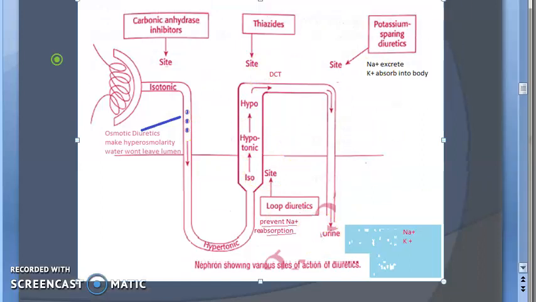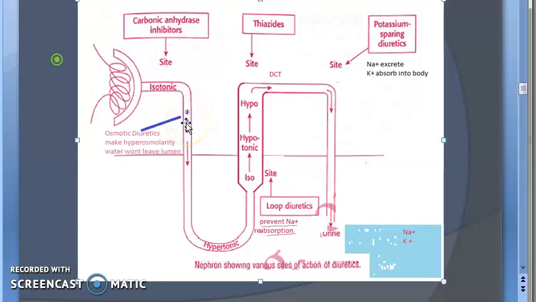Okay, now let's move on to the next. After loop diuretics, we want to focus on thiazides. Thiazides work on the early distal convoluted tubule. They also do something similar. We'll come to that, but just look at the location of action. Thiazides are here. Then after thiazides, what will come? Weak diuretics. There you have carbonic anhydrase inhibitors. They work on the proximal convoluted tubule. Then after that, you have the osmotic diuretics, because they work everywhere. Osmotic diuretics like mannitol come here.